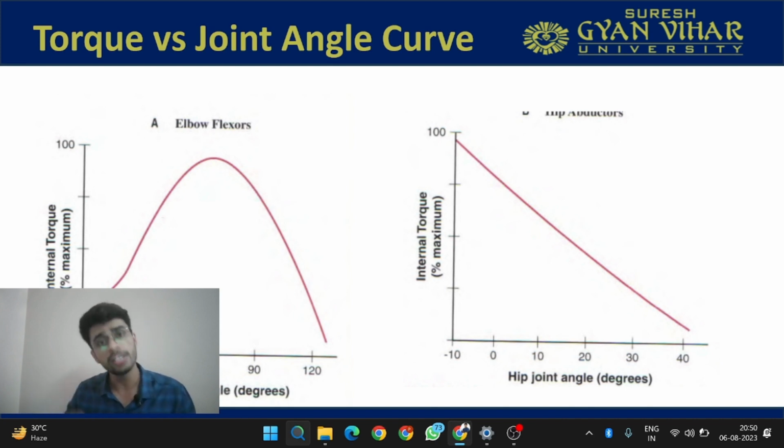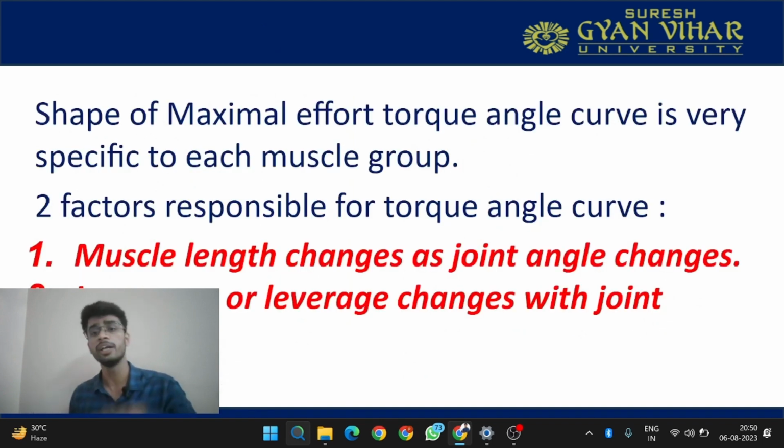Every muscle has its own unique graph. We must appreciate every muscle, because every muscle is placed very differently in our body according to the purpose it is going to provide. Why is it different, that we are getting different torque at different angles? So two factors are responsible for that. First is muscle length changes as the joint angle changes.